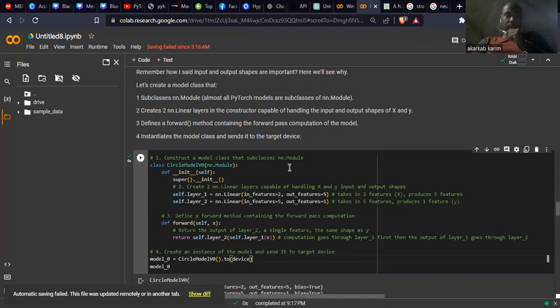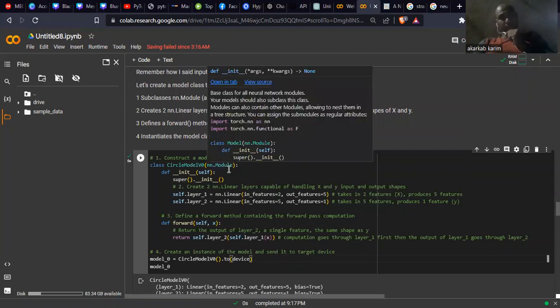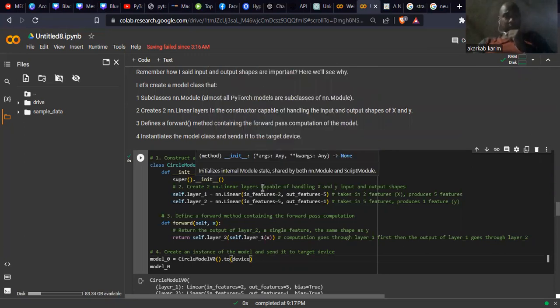It's a class in nn. I create my class here: class CircleModelV0. I make it inherit from the nn.Module class. That's also very important in Python. I explained that deeply: what instantiating a class is, inheritance, how to create a class and how to create a subclass. Anyone interested can go to my playlist to see these things.